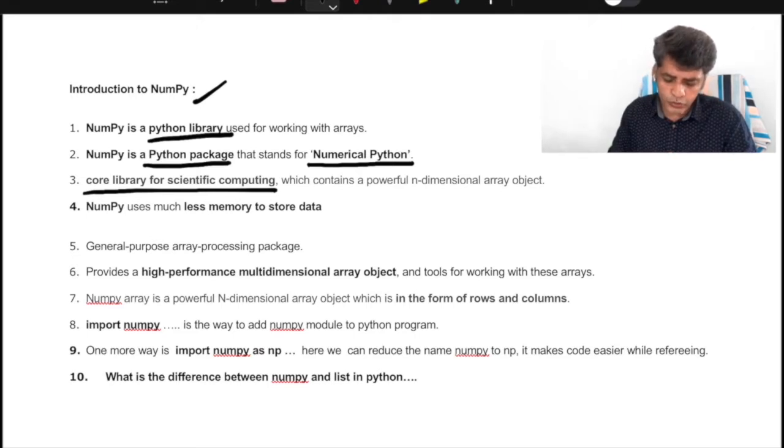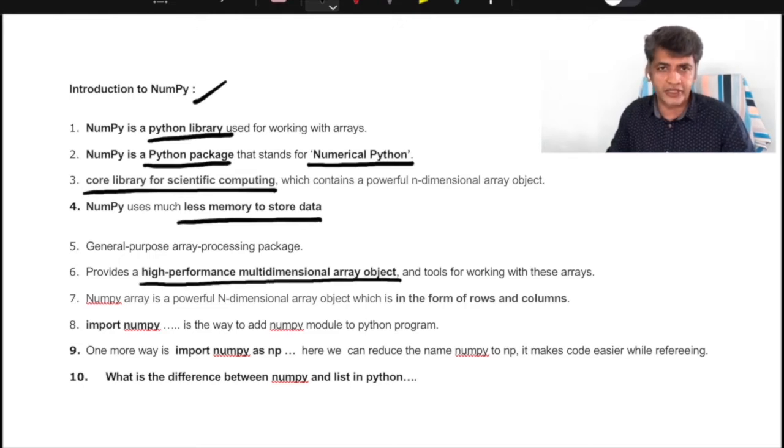At the same time, NumPy uses very little memory to store data. This is another added point with NumPy. It also provides a high performance multi-dimensional array object, which you can call an n-dimensional array object. It provides the tools for the functions you need to perform with the n-dimensional array, and this multi-dimensional array object is available in the form of rows and columns. This is called NumPy.